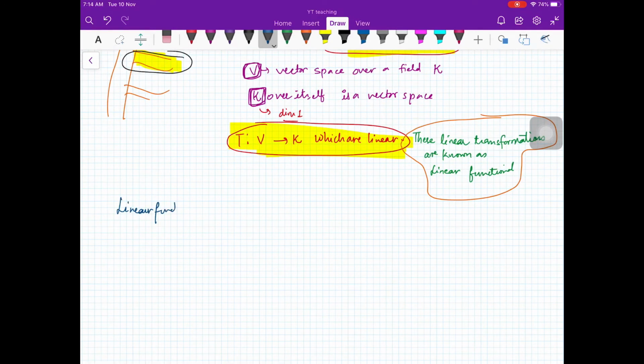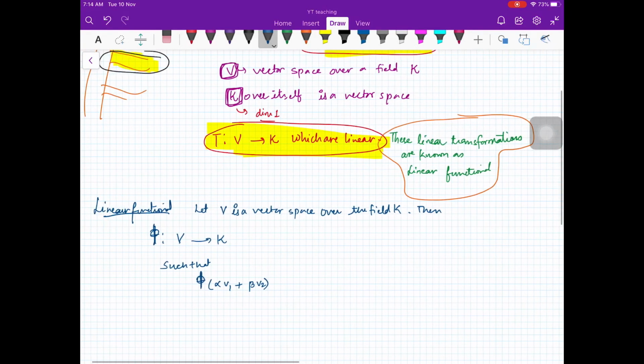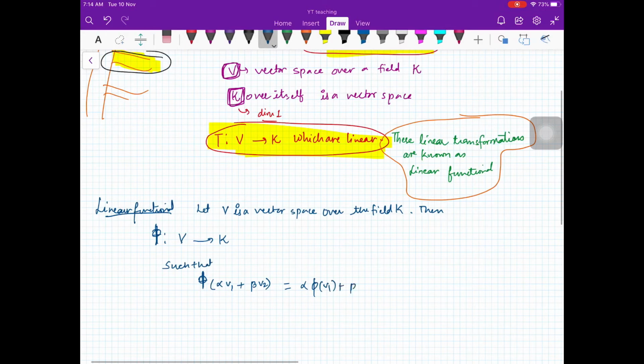Let me just write down the definition again. Linear functional: suppose V is a vector space over the field K. Then T from V to K, which we generally denote with phi just to separate it from linear transformations, such that phi of alpha v1 plus beta v2 is equal to alpha phi of v1 plus beta phi of v2, is called a linear functional.